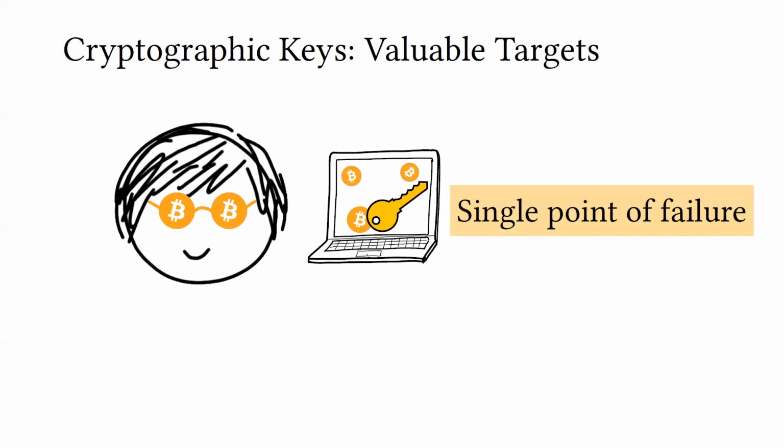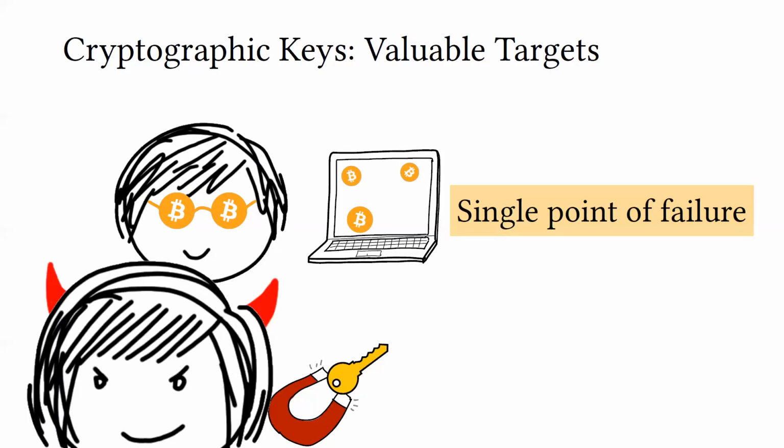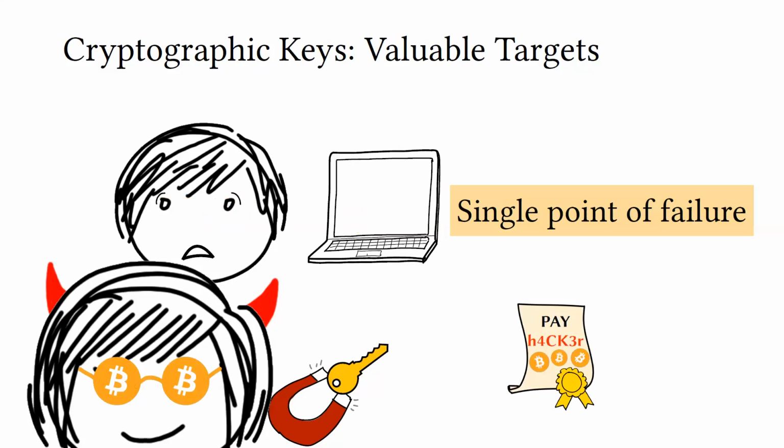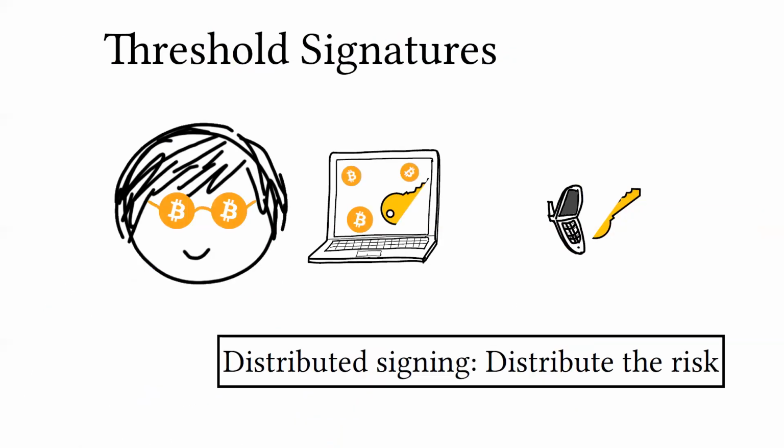The motivation for this talk is that cryptographic keys are generally pretty valuable targets. In this case, for instance, Bob has a bunch of Bitcoin tied to some secret key that he stores on his laptop. Storing a key on a single device is a bad idea because it can be a single point of failure. An attacker can turn up, steal Bob's key and any funds associated with it. This is a bad situation. Threshold signatures give one kind of solution, which is to allow Bob to split his key into two halves, so that every time he wants a signature, these devices have to run some sort of protocol in order to produce a signature.